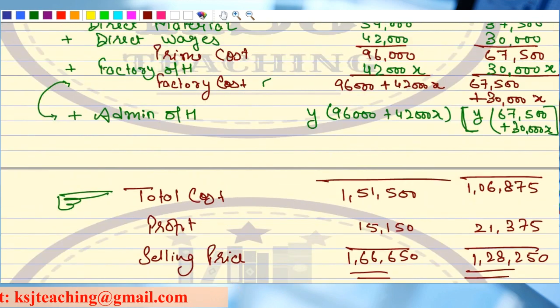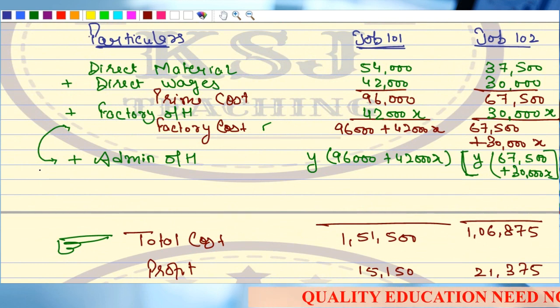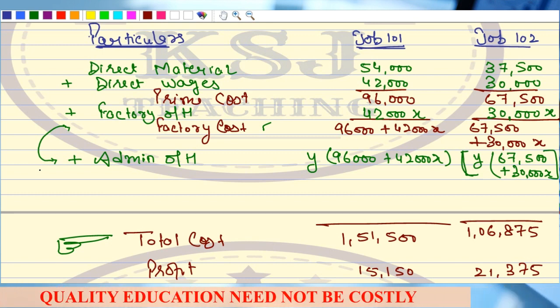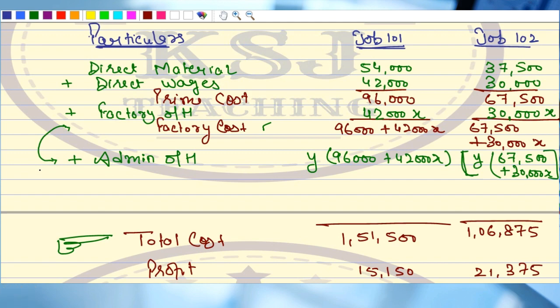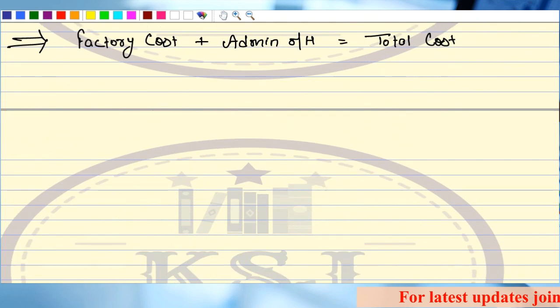See from this part. Am I wrong? If I say factory cost, which is the sum of prime cost plus factory overheads, plus administration overheads is equal to total cost, am I wrong? No, sir. Right? So let's frame this equation.